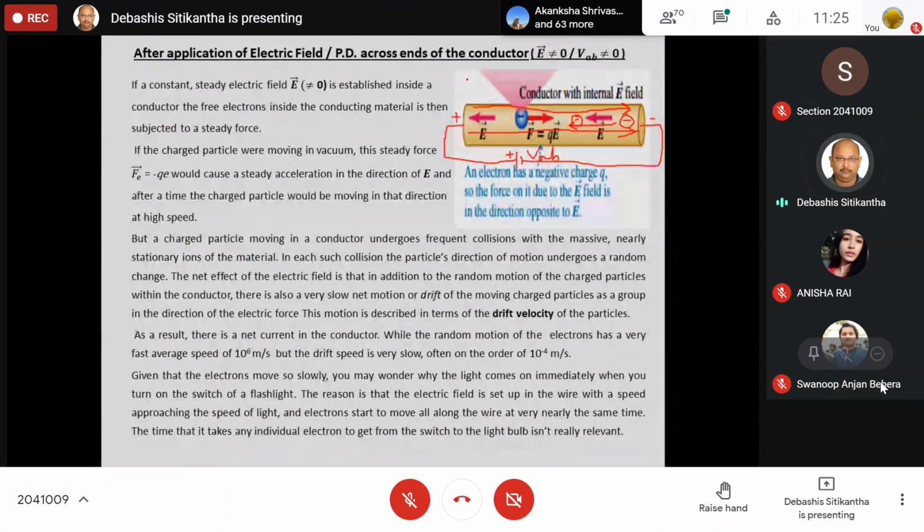Okay. So this is how actually the current is going to flow. So always remember that whenever I want the current to flow in a conductor, I have to apply a potential difference across the ends of the conductor. Because of the potential difference, an electric field is created inside the conductor. When the electric field is created inside the conductor, the electrons will move at drift velocity and their movement will be unidirectional. Since their movement is unidirectional, therefore we can say there is a flow of electrons. So if there is a flow of electrons, in other words, we can say there is a current in the conductor.